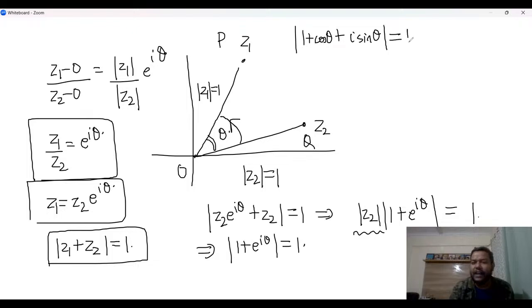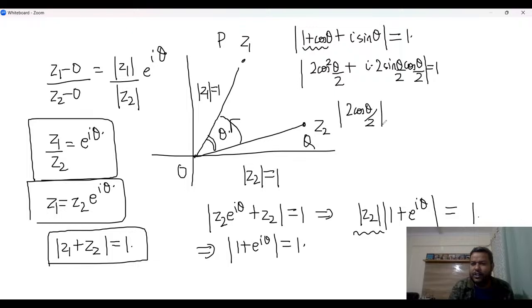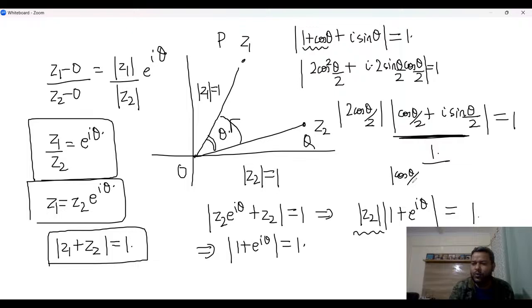This modulus is 1. So what this means is this can be written as 2 cos square theta by 2 plus i 2 sine theta by 2 cos theta by 2, and this modulus is equal to 1, right? And we can take 2 cos theta by 2 modulus common, and inside we have cos theta by 2 plus i sin theta by 2, whole modulus is 1. But this complex number anyway has modulus 1. So this is anyway gone. We know modulus of this is 1. So from here I am getting mod of cos theta by 2 is equal to half.